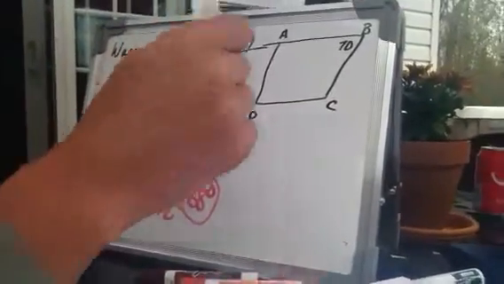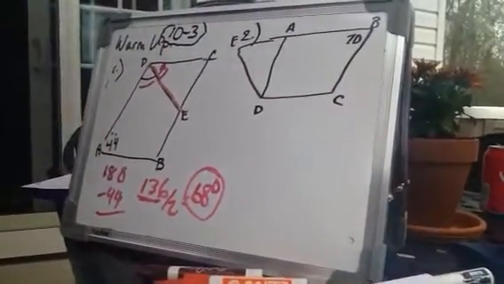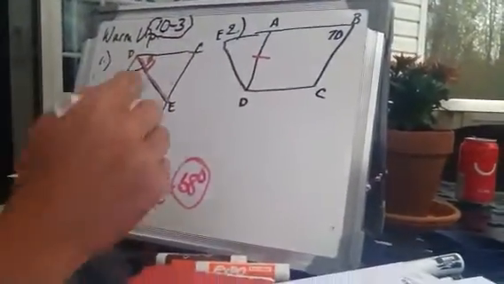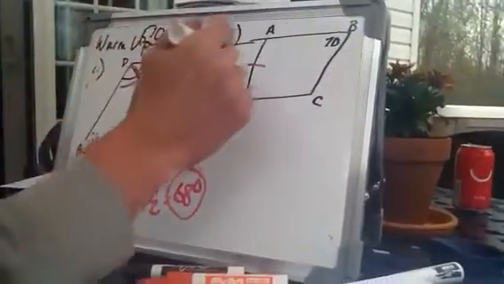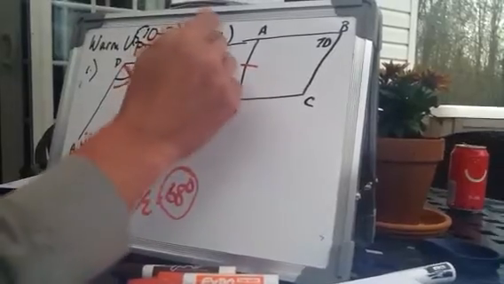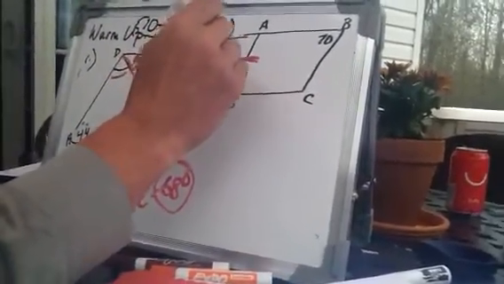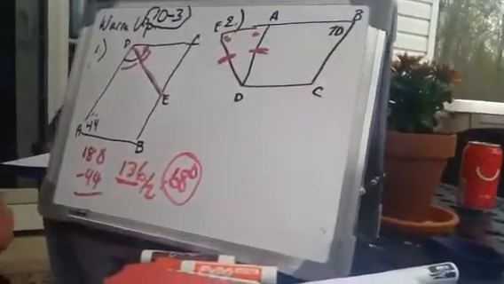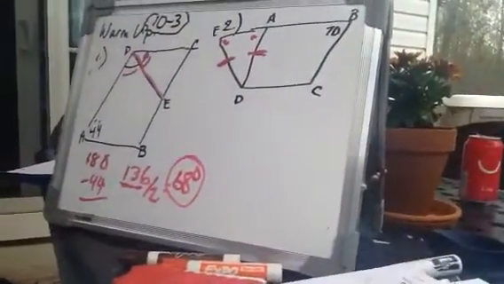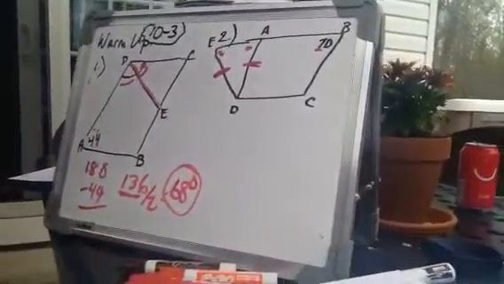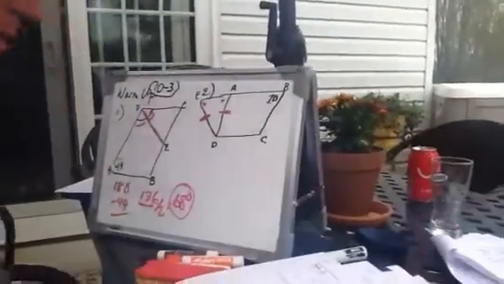All right, number 2. In the accompanying diagram, ABCD is a parallelogram, and DA is congruent to DE. So we got a little triangle action here. And if two sides are equal, then we know the base angles are equal. Isosceles triangle. So angle B is 70, which I already have listed there. It says next to find the measure of angle E.